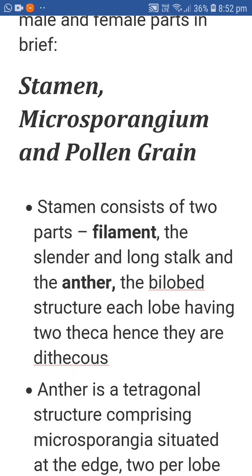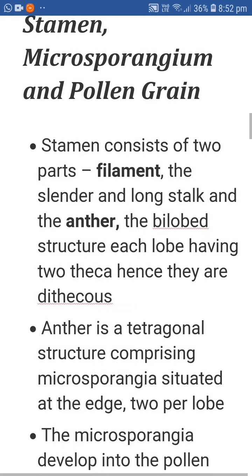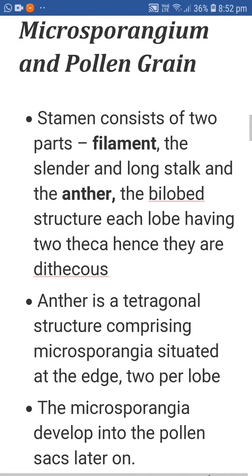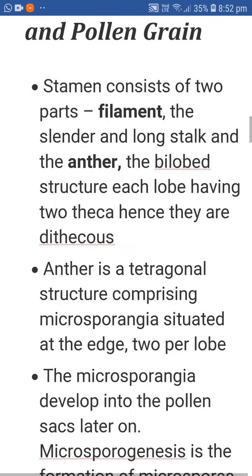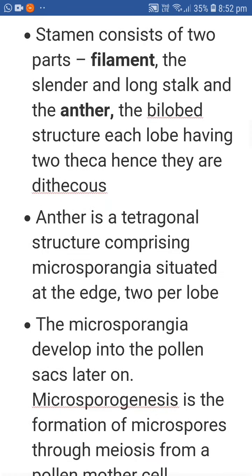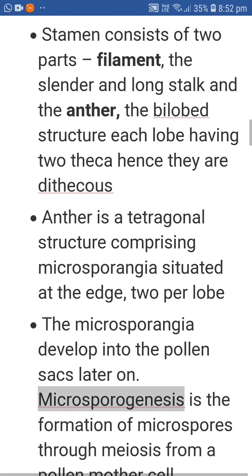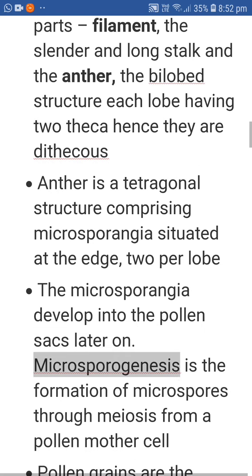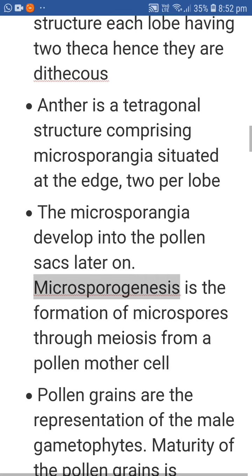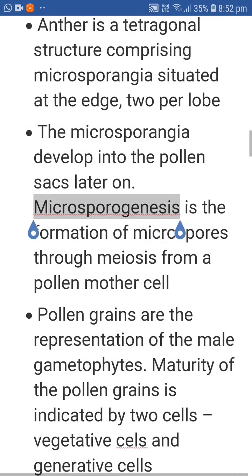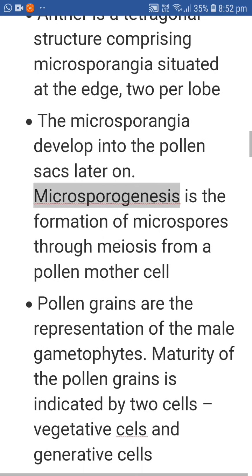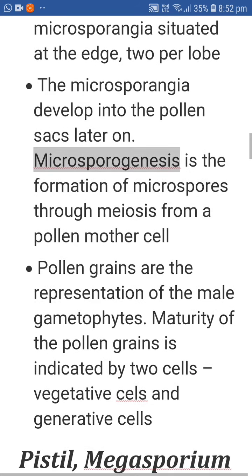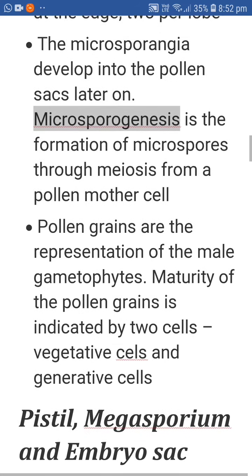the bilobed structure, each lobe having two thecae, hence they are dithecous. Anther is a tetragonal structure, comprising microsporangia situated at the edges, two per lobe. The microsporangia develop into the pollen sac. Later on, microsporogenesis is the formation of the microspores through meiosis from the pollen mother cell.